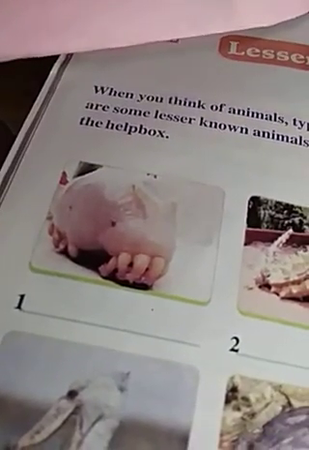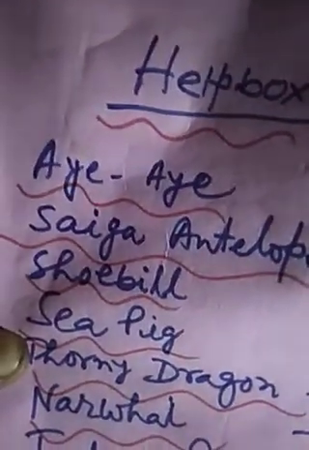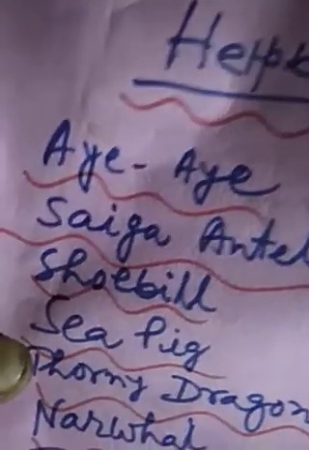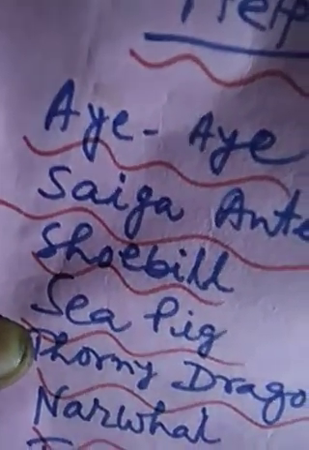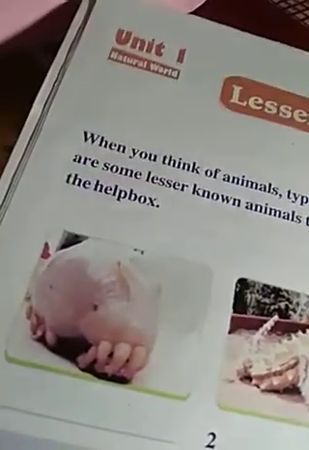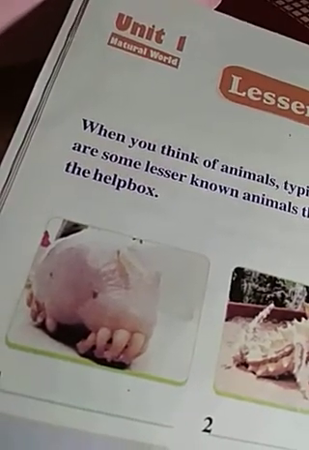First one, what is this? Picture number 1, you see, what is the name of this sea animal? Look at the help box. So, sea pig. The name of this animal is sea pig. It is known as sea pig. Now it looks like a pig, but since these are animals of the sea, that's why it is known as sea pig.